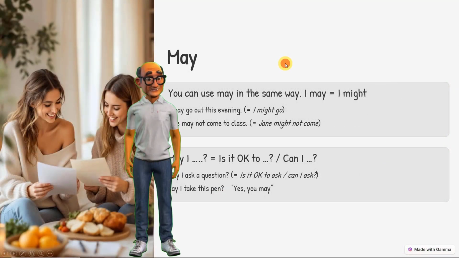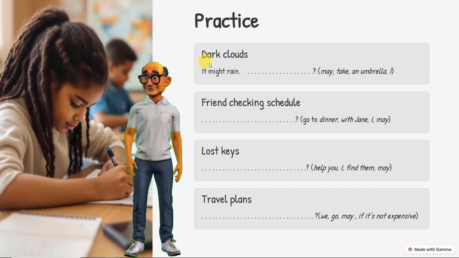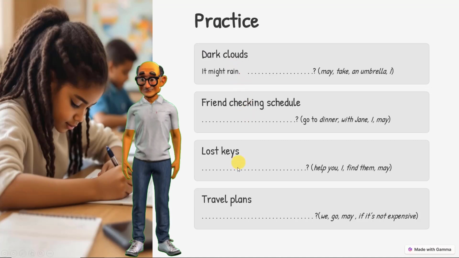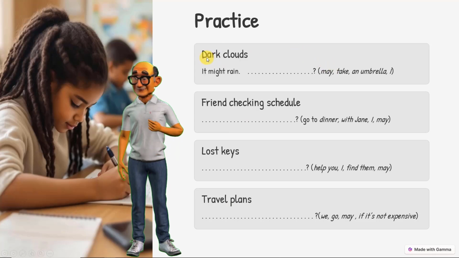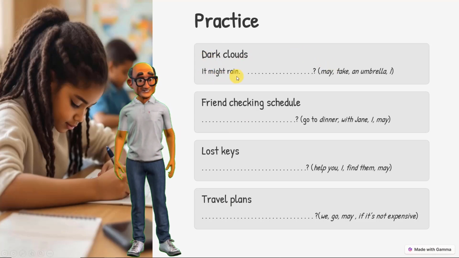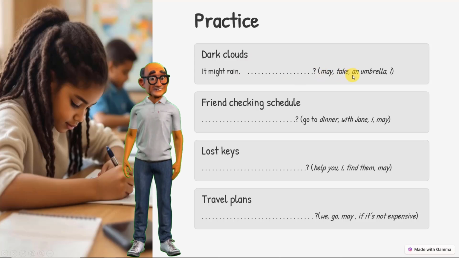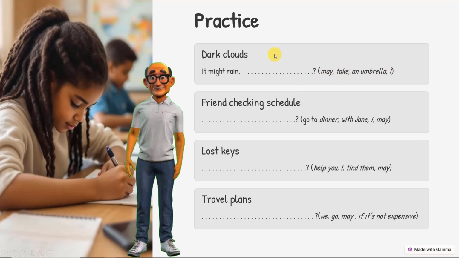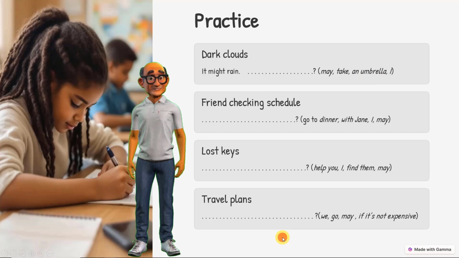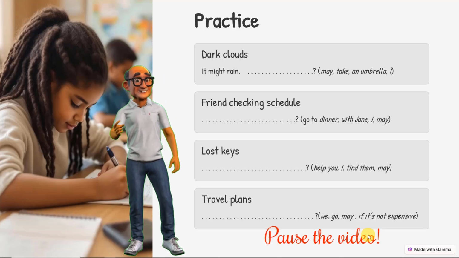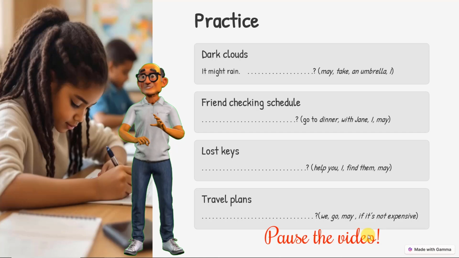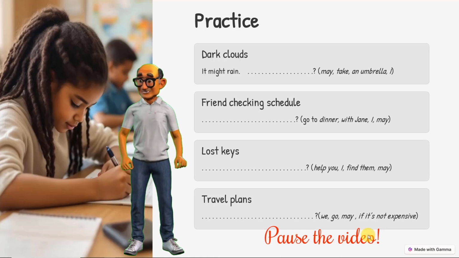Okay, and once again, let's go and have a look at some practice. I've used basically the same as what the previous practice was, just a couple of slight changes to use may. Righto, dark clouds, it might rain. May take an umbrella. Oh, okay, fine. Like always, before I forget, pause the video, grab hold of your notebook, your file, or wherever you're doing your work, and let's answer them in your notebook so we can check it. You can always keep it as a reference of what you have done and what you have learned.